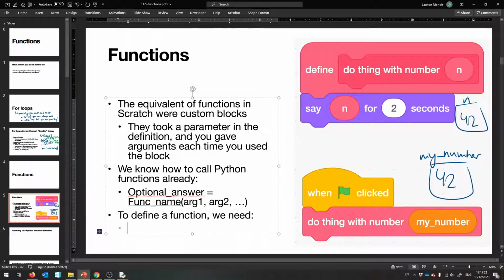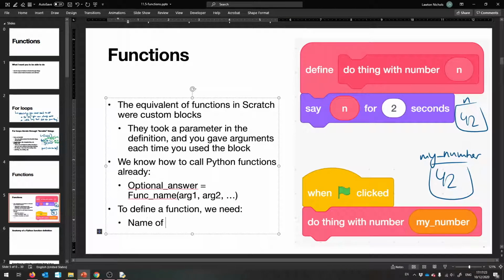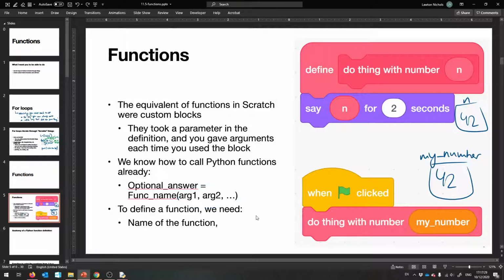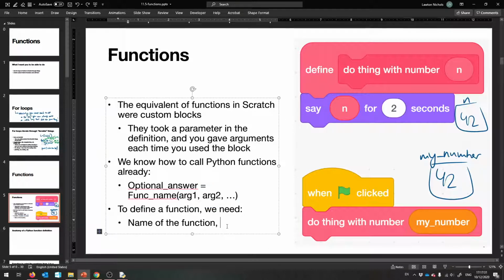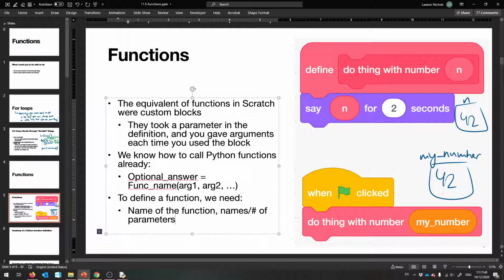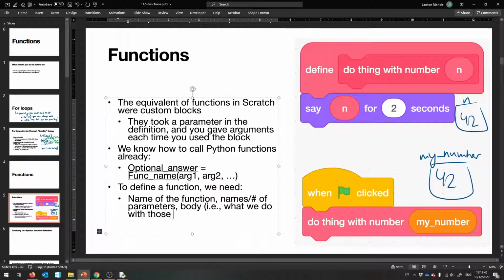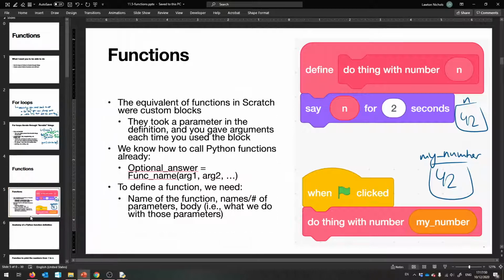We need the name of the function, the different parameters, how many does it take, what are their names, and then we need a body. So what do we do with those parameters? And so we're ready. Okay?